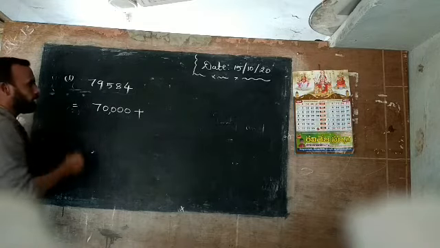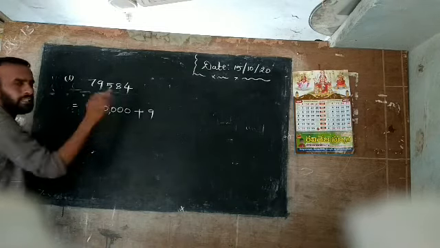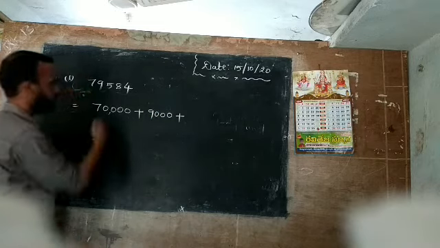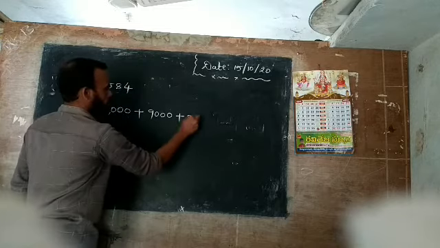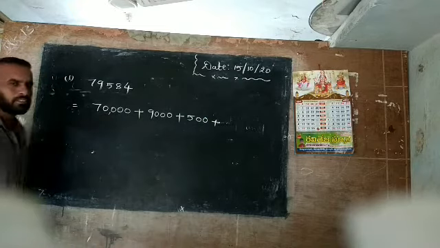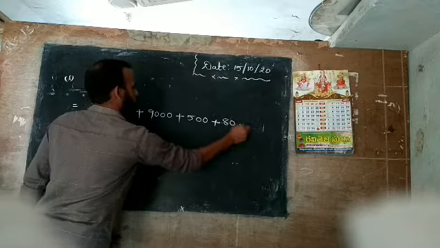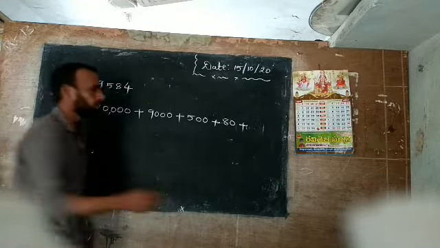Now you go with 9. Which place does 9 have? 1's, 10's, 100's, 1000's place. 9 into 1000 is 9,000. 9,000 place has 9 here. So 5, which place? 100's place. So 5 into 100 is 500, plus. Next 8. Which place? 10's place. 8 into 10 is 80, plus. 4, which place? 1's place. So 4 into 1 is 4.